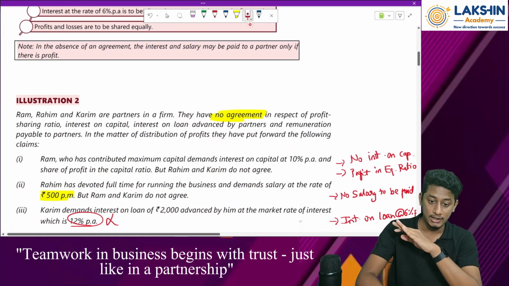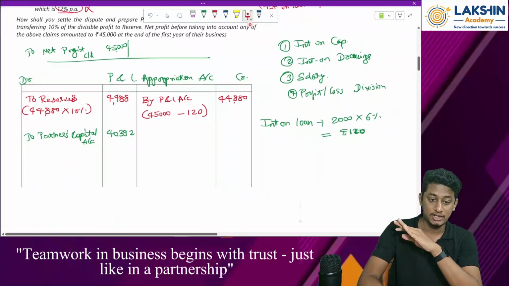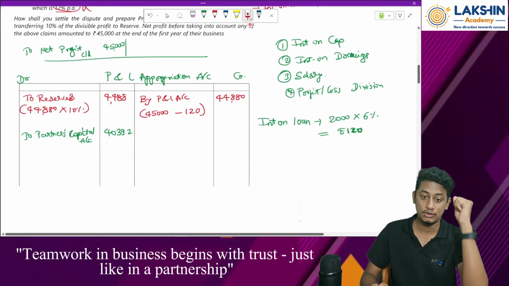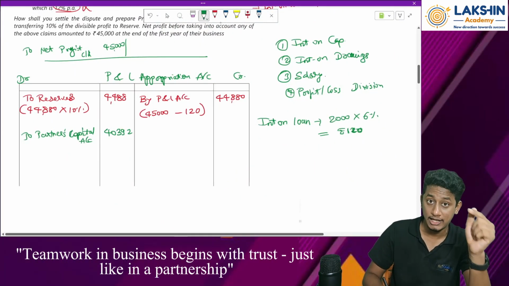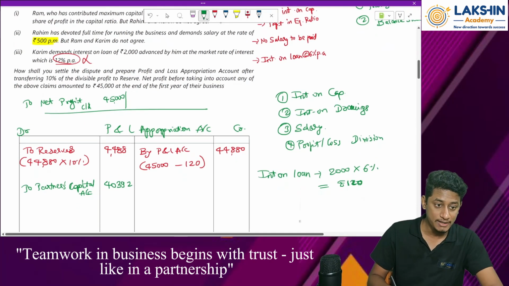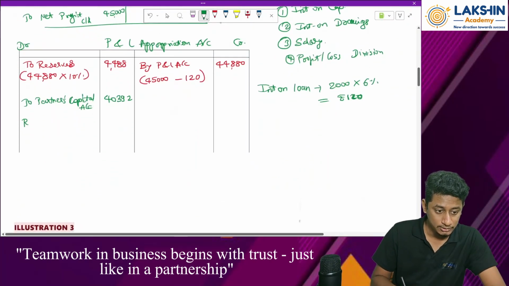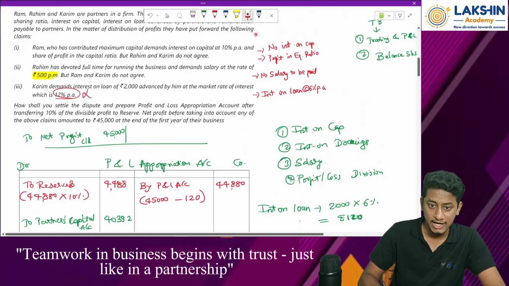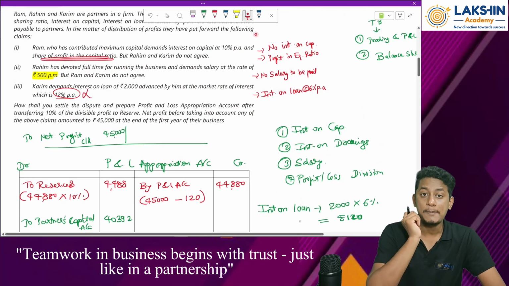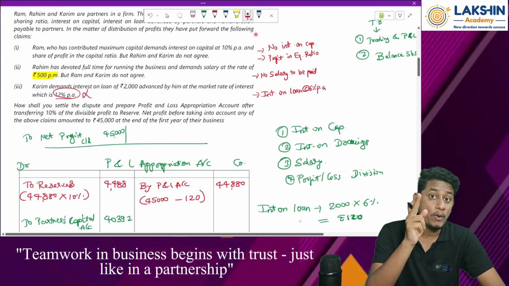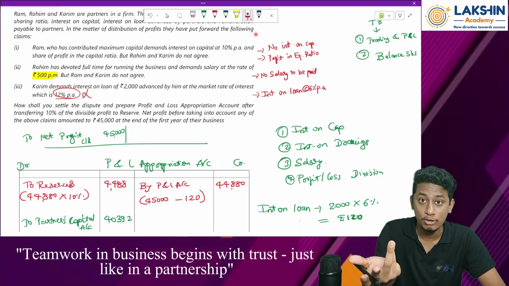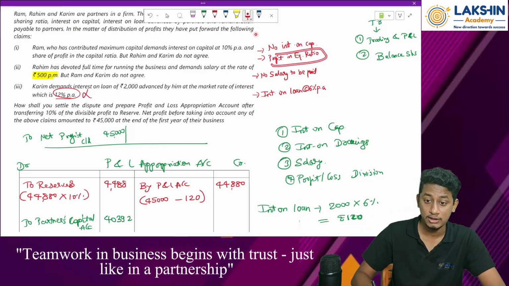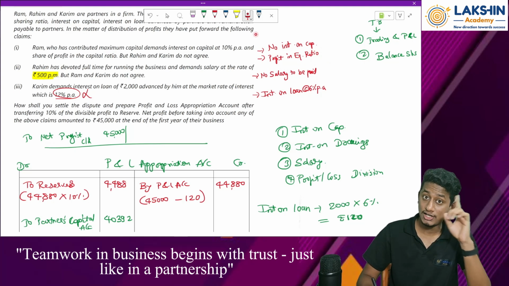So therefore in my P&L appropriation account, what is the closing entry? To partners' capital accounts. Now divide between whom? Ram, Rahim and Karim, right? Now tell me, in what ratio should I divide it? One person had said capital ratio. Can I use capital ratio? No. Why? Because there is no partnership deed maintained over here. Because of that, I will share it in the equal ratio. Remember I told you before.